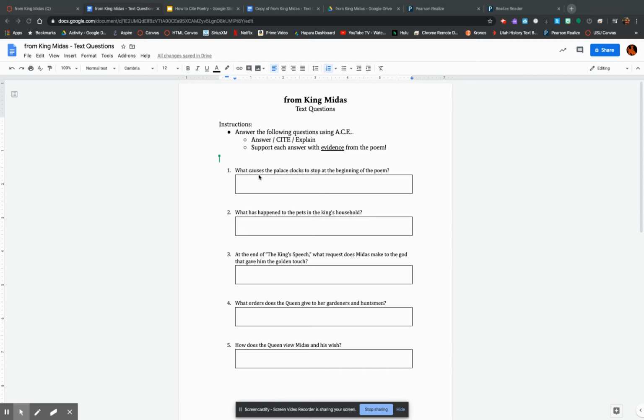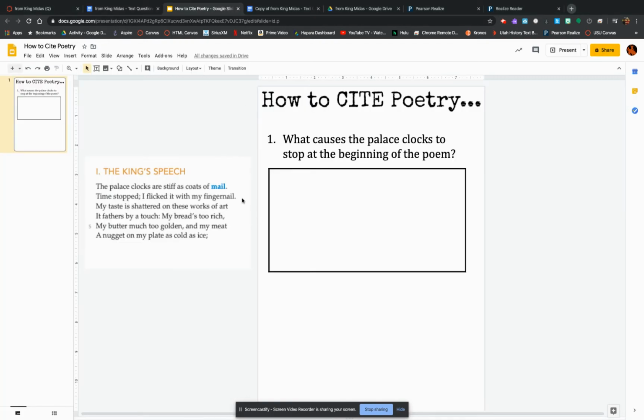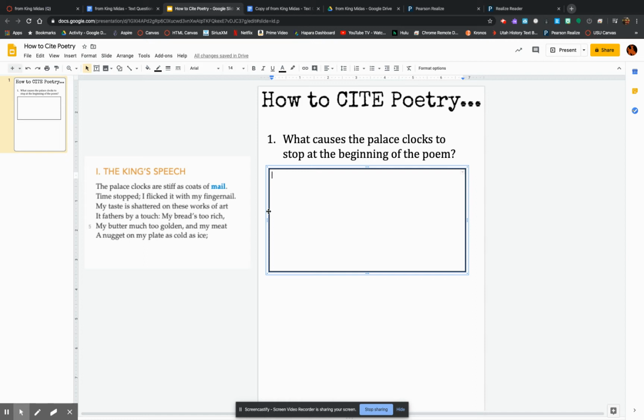So the question says, what causes the palace clocks to stop at the beginning of the poem? So we're going to go here to this presentation where I'm going to show you how to cite poetry. If I'm going to answer this question, first of all, I'm going to answer the question. Well, obviously, Midas touches the clocks and turns them to gold. So I'm going to answer that in my own words. That's the answer part. It's my claim.